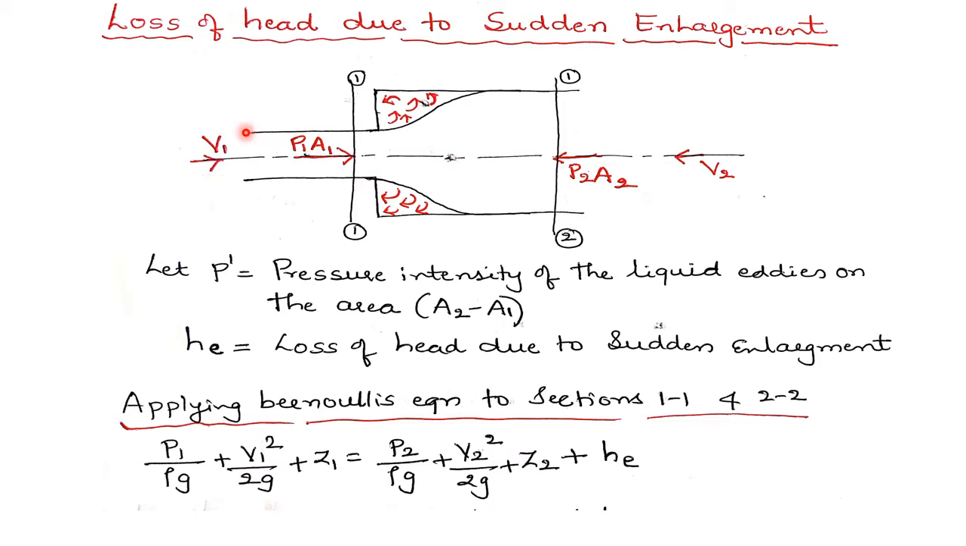Whenever the fluid flows through such sudden enlargement pipes, the flow takes place this way, and here the flow separation takes place because of this edge, and the flow goes this way, and then from here the fluid again flows fully through the pipe. So here some flow separation takes place.